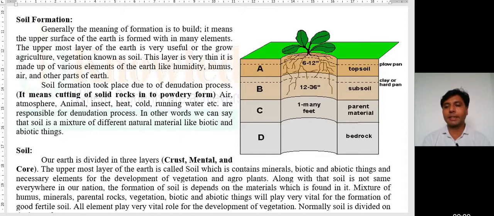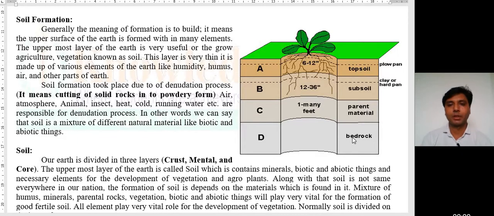Dear students, before starting this topic, you can just see the diagram of the particles of the soil, the different types of soil, how soil is formed, and their layers. Normally soil is divided into 4 layers: A, B, C and D. The uppermost part of the soil, known as crust, is also known as topsoil. After topsoil, there is a subsoil layer. Then parent material, and last one is given the bedrock.